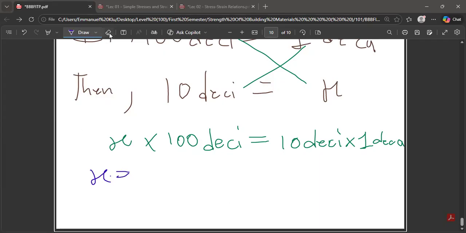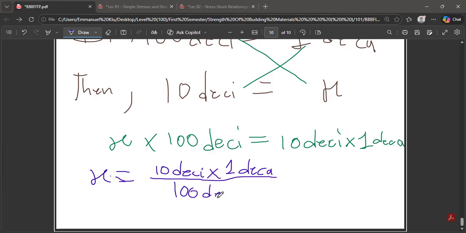So final, your answer is going to be x is equal to 10 deci times 1 deca, all over 100 deci. You realize that deci can take care of the deci, and then what are we left with?